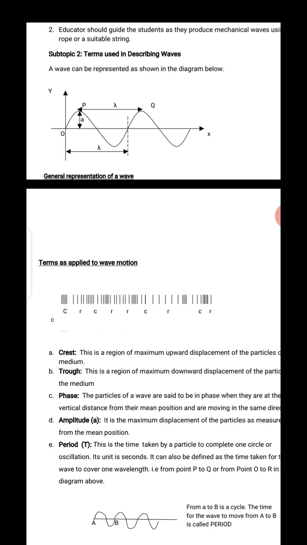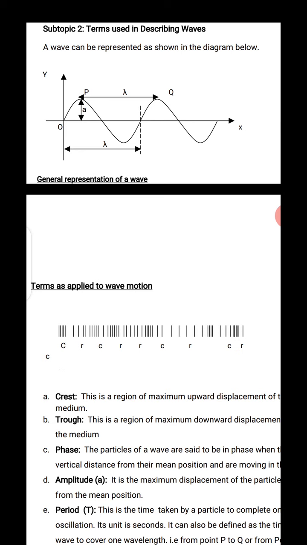Look at the diagram here. A wave is somehow sinusoidal in nature. When I say sinusoidal, it's like a sine graph. A sine graph is a graph that is sinusoidal. It starts from the origin, moves up, gets down, like the diagram you are seeing there.